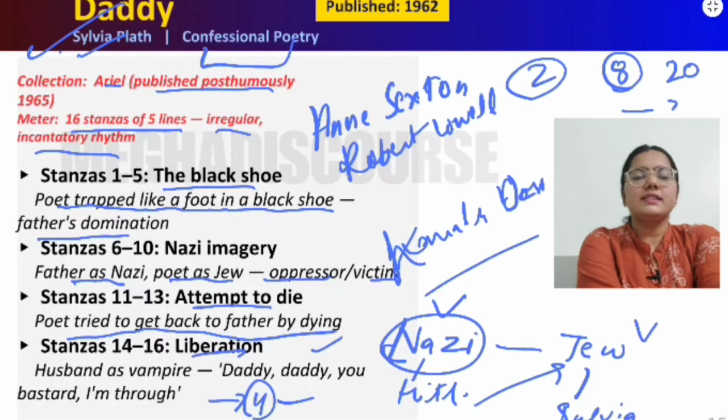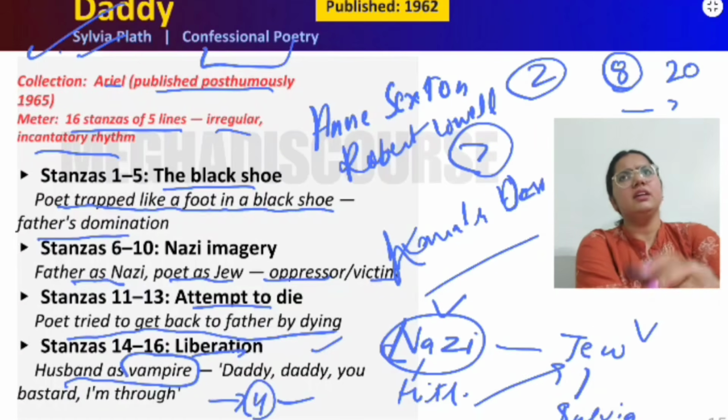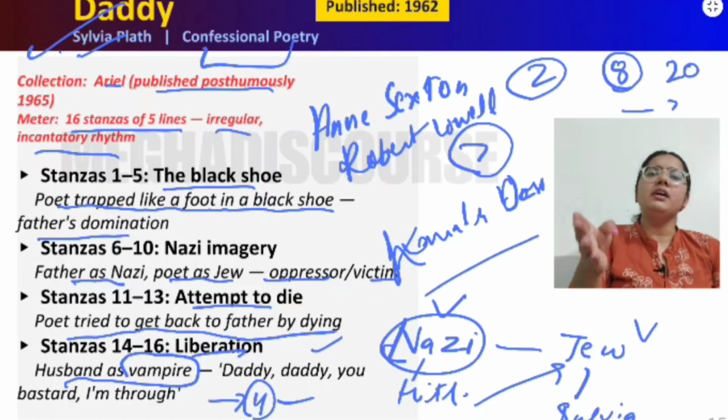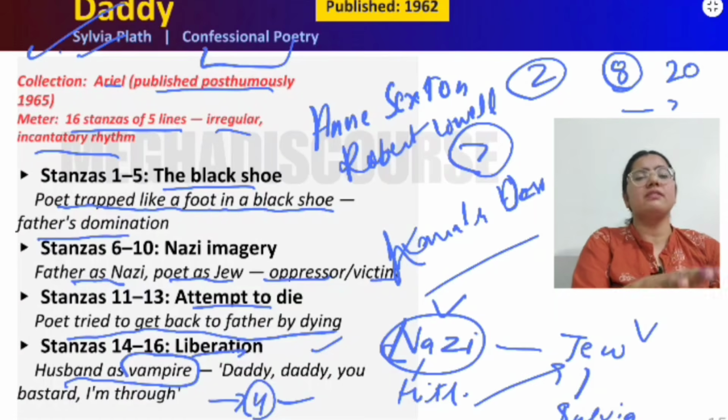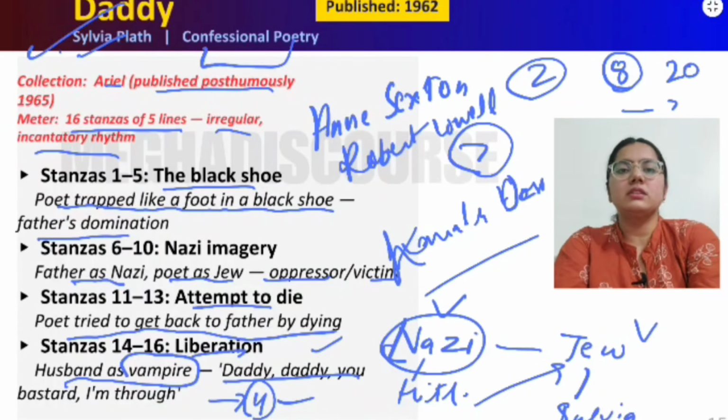In the 14th to 16th stanza, we have liberation. The husband is now described as a vampire. She says that for 7 years, now you are replaced by a vampire. First my father used to dominate me, and now she is married for 6 or 7 years. So she says that now there is a vampire at your place. That vampire is this person, and I will kill that vampire also, by attacking the heart of that vampire with a knife. "Daddy, you bastard, I am through."